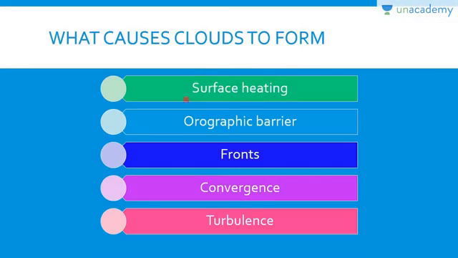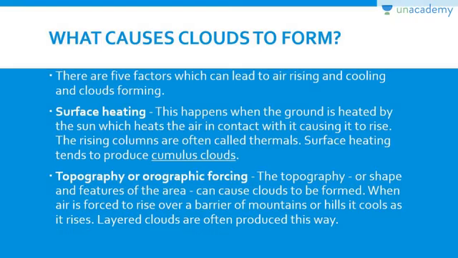Now what causes clouds to form? Either surface heating, orographic barrier, fronts, convergence, or turbulence, right? Now let's discuss each in detail. First is surface heating, right? These are the 5 factors which lead to air rising and cooling, and then the clouds form.